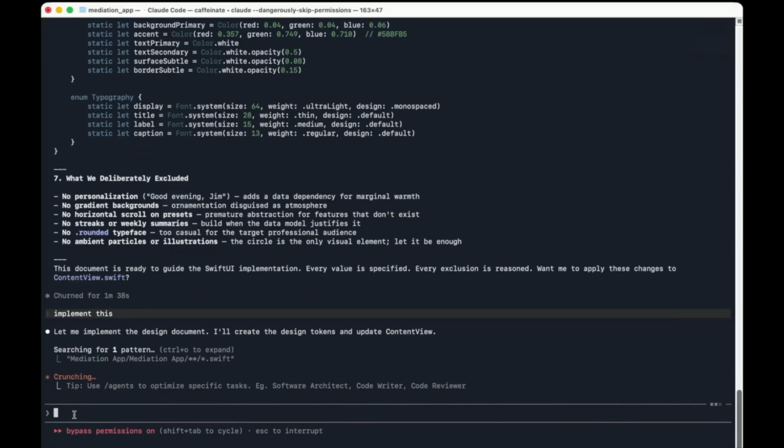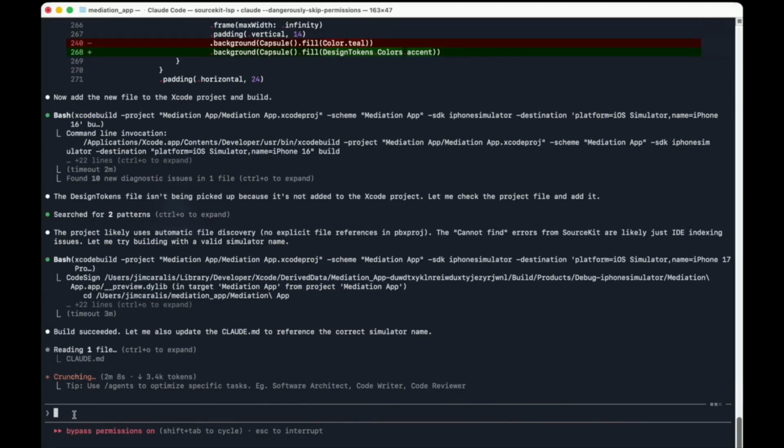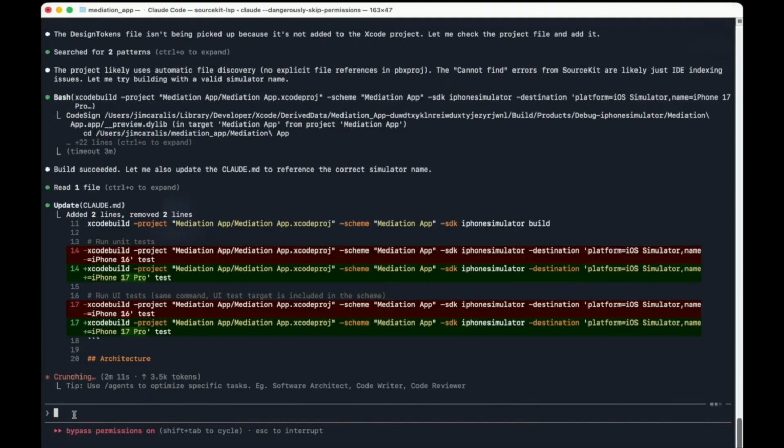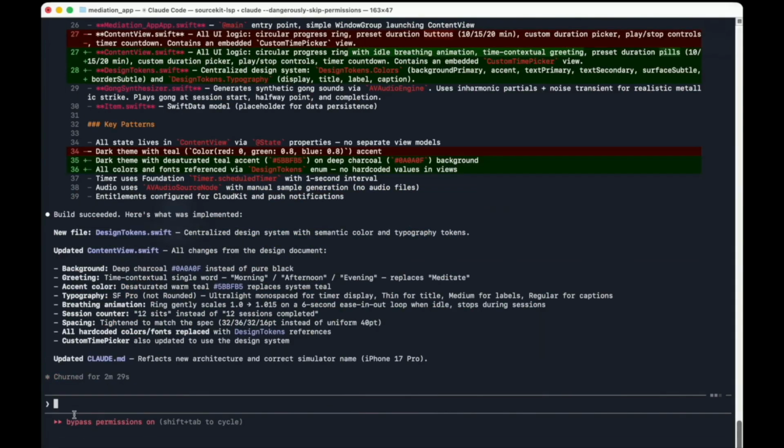It will look at the document. It has it in memory. It will start to build it. You can see it's making changes right now. You can see here it's updating the claude.md file with some of the changes so that the next time we open up Claude, it will know what changes have been made recently. It will know the current state of the app. And there we go. We're done. Summary of the changes that were made.